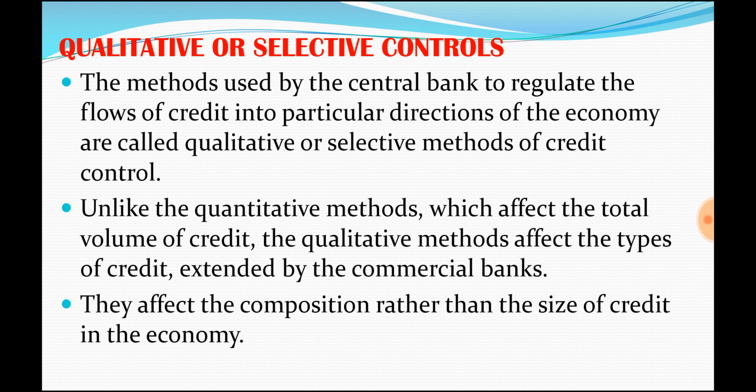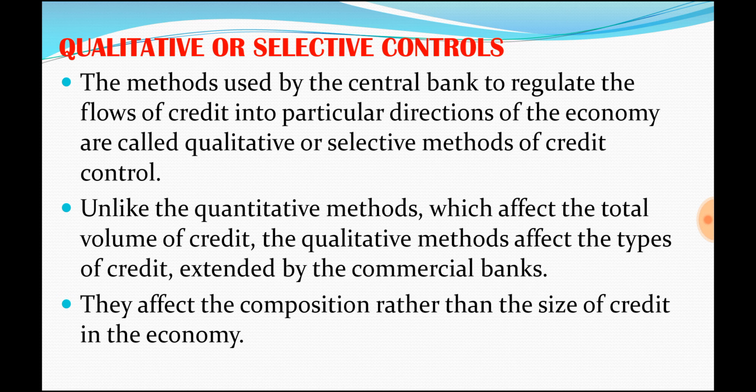Okay, please remember this point. The size of the credit in the economy may either increase or decrease, but in this method, the size of the credit in the economy is not going to get affected. Rather, the sector-wise distribution of the credit supply will be fixed by RBI using this method. What do I mean by that?